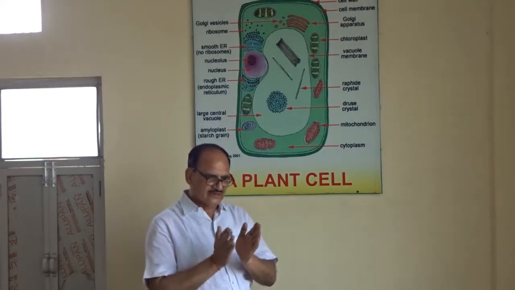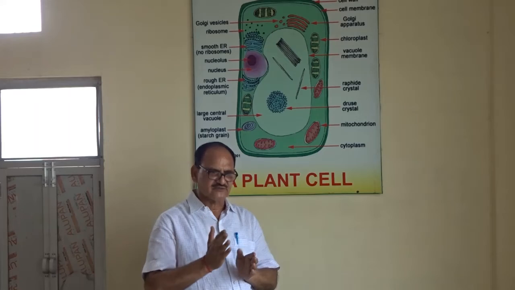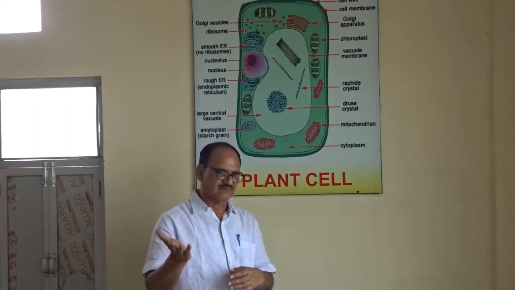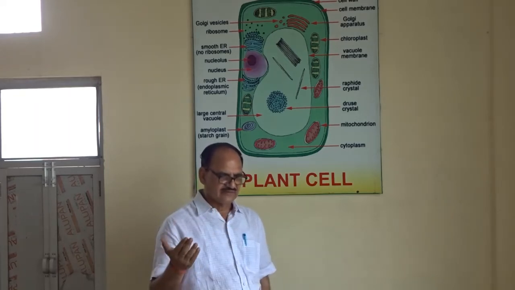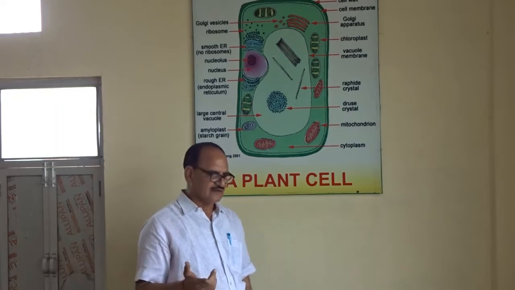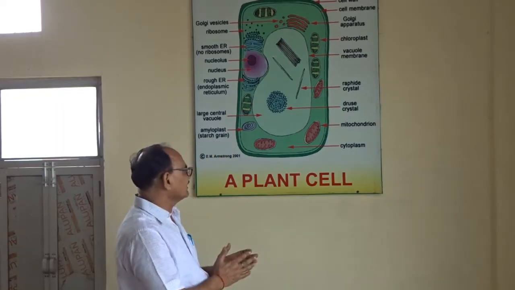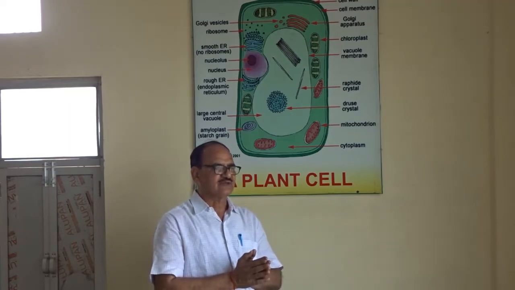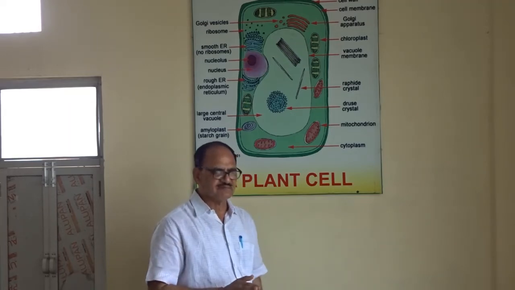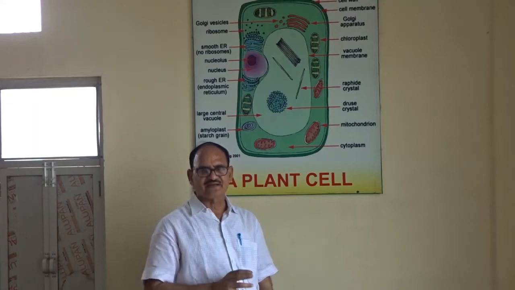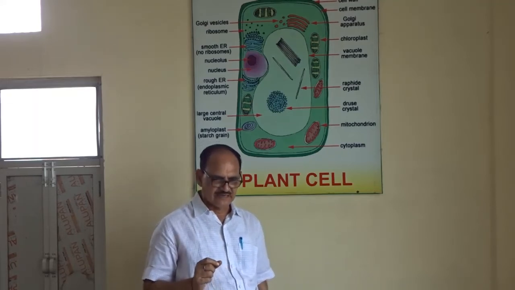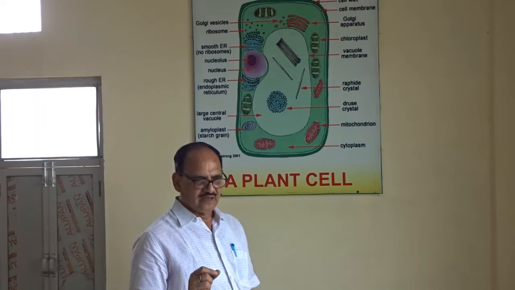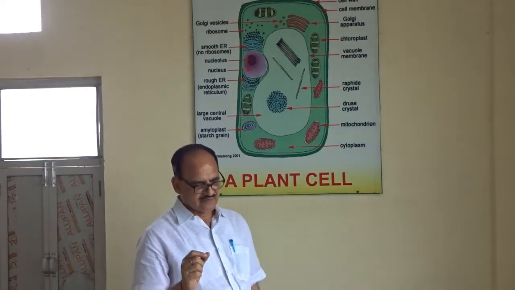They collectively form tissue, which will be discussed later. So what I want to say is that at the time of discovery of the cell, the most primitive cell was not much developed.